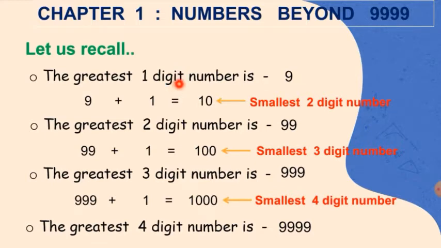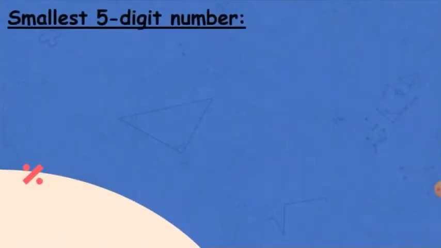So till here we have already studied. The greatest one-digit number is 9. The greatest two-digit number is 99. The greatest three-digit number is 999. And the greatest four-digit number is 9999. Now what comes after 9999? Let us see what comes beyond 9999.